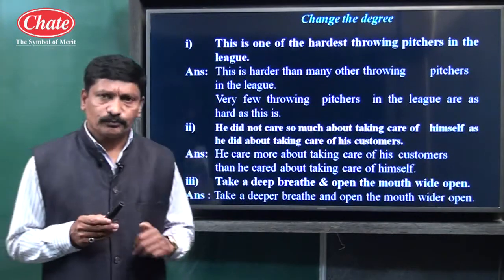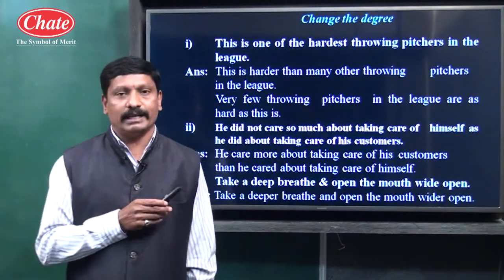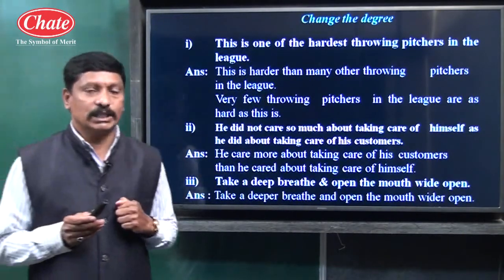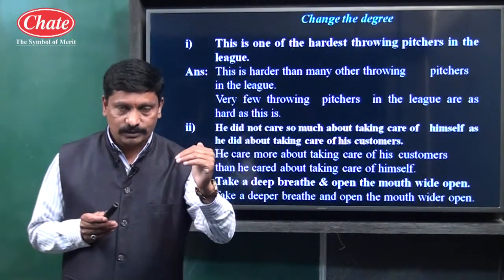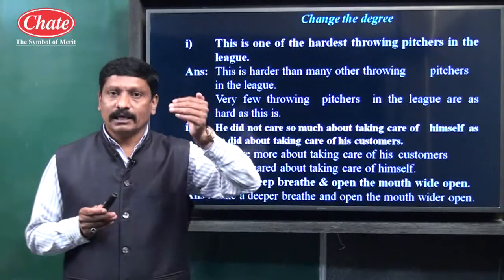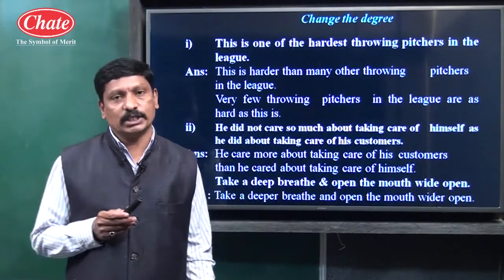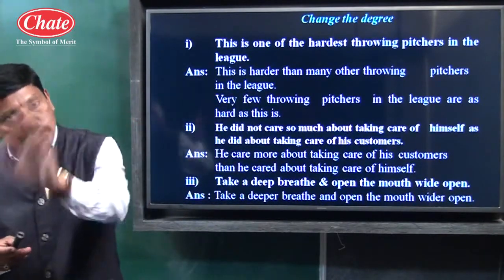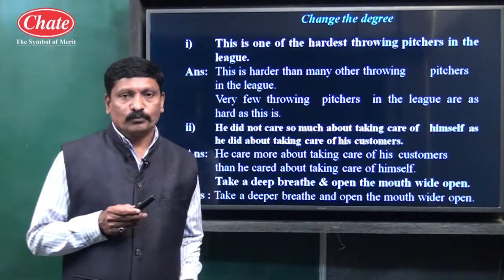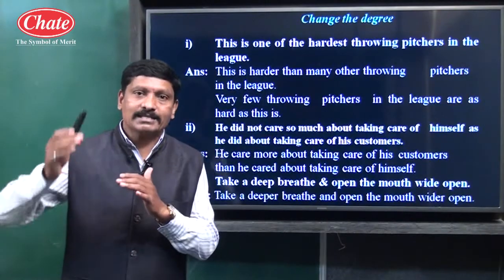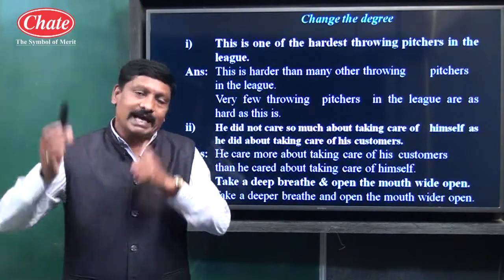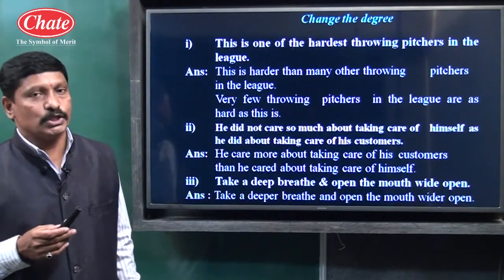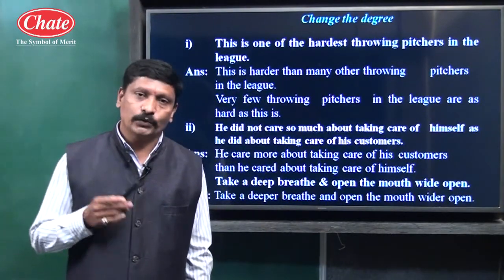Children, we know positive degree is a sentence in which the positive form of adjective is used. Beautiful, great, tall, big, the first form of adjective is used, and most probably the as... as structure is used. For example, he is as tall as his mother. The as tall as structure has been used, and tall, the first form of adjective, has been used. So this is called positive degree.